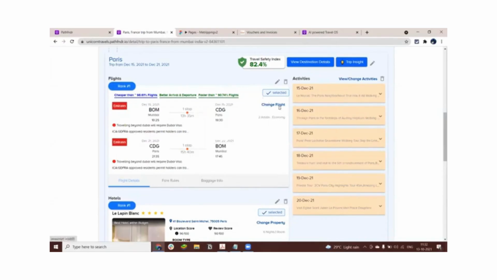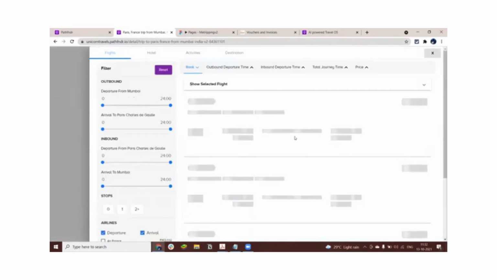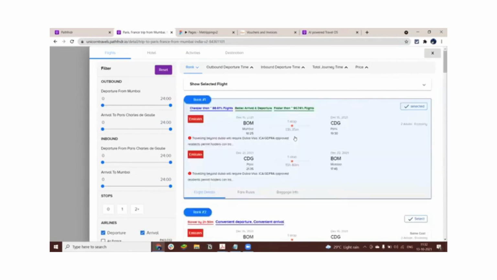So basically, what we have done here is that we have taken human intent into account. Rather than showcasing the cheapest available flight on the top, we have taken a very different approach altogether. So we have taken human intent into account.